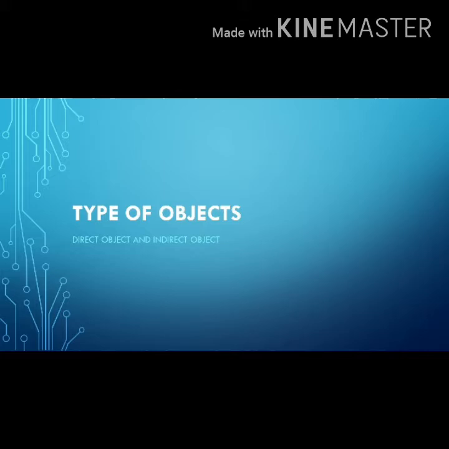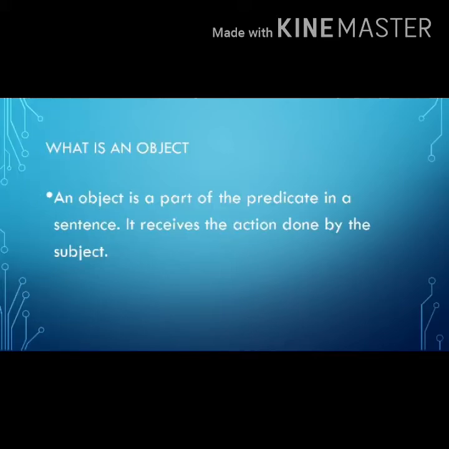Today, we will learn about direct object and indirect object, which is the continuation of chapter 4. All sentences have a subject and a verb. Some sentences may also have an object after the main verb. First, we will learn what is an object.